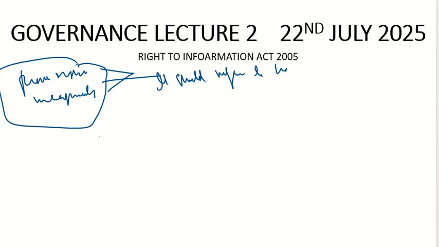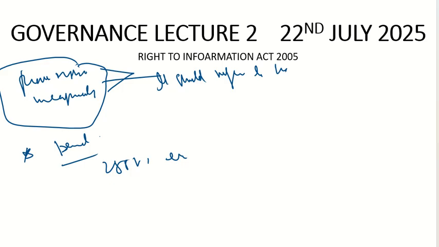Now, we discussed the exceptions to the right to information, and we discussed the authority to whom we can ask questions, but we did not discuss one thing. What if the authority denies the information? What would be the penalty on them? If you file the RTI and they deny the information, the penalty would be 250 rupees each day till the information is furnished.